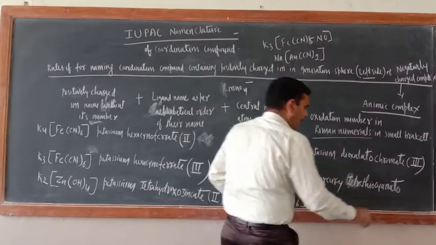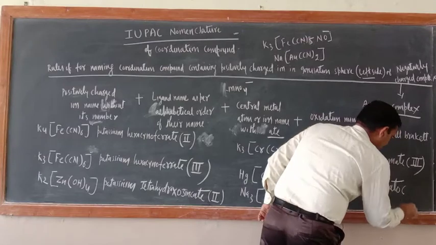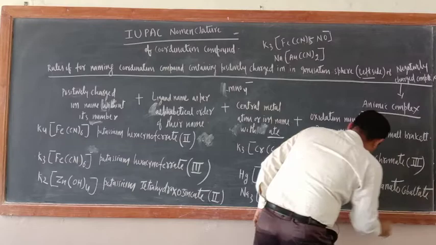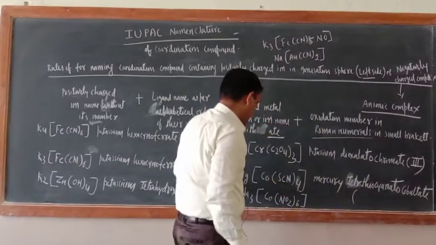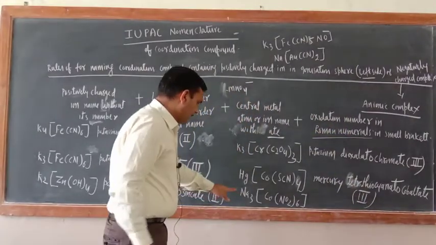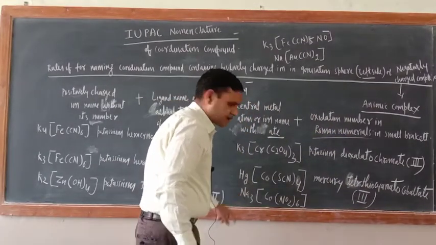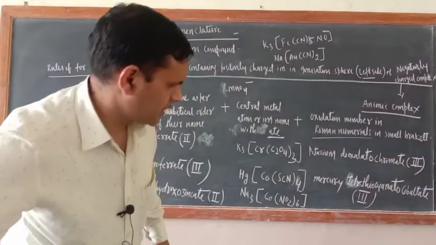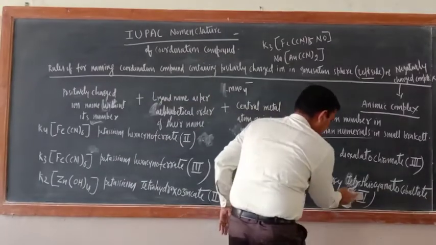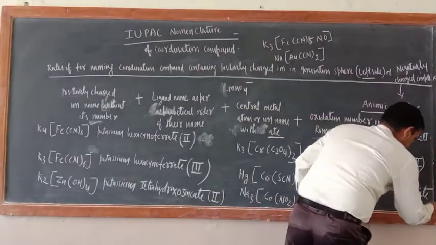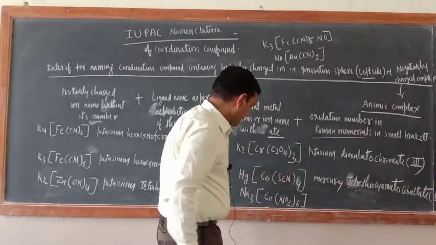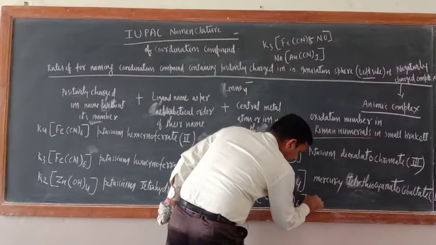Okay, so now mercury here, tetrathiocyanato. Now cobaltate. What is the oxidation state? 3 over. Correct. Now what about the name of this one? Please write down this oxidation number this side, so that I will have place to write their name. Here cobaltate, third only. Okay, I hope that it is visible to you. Now what is the name of this one? Sodium.